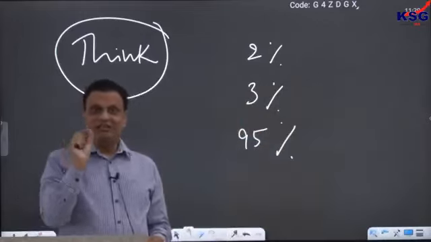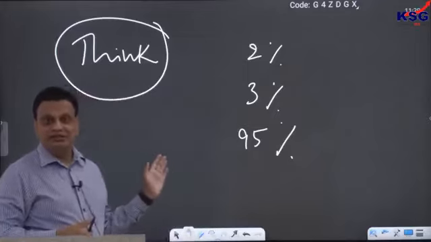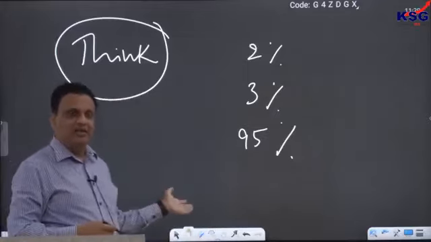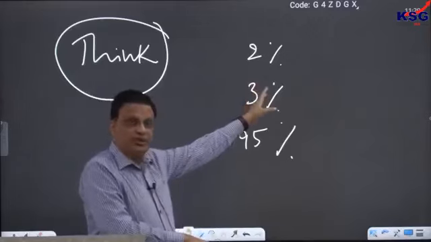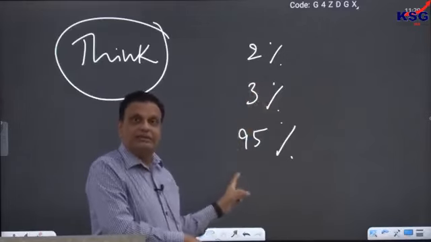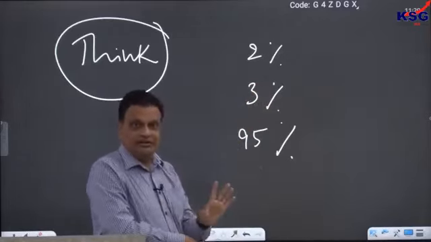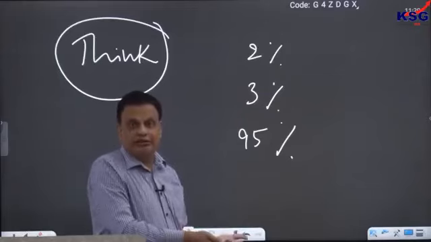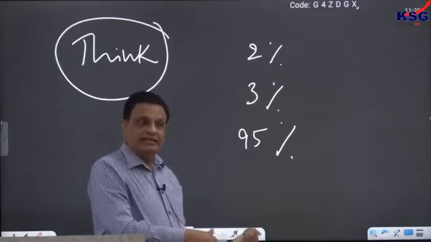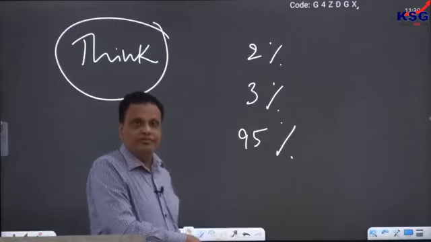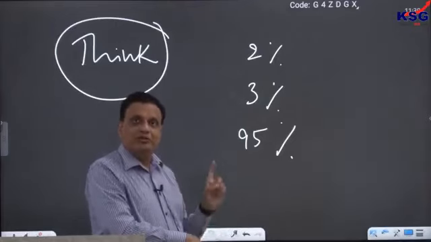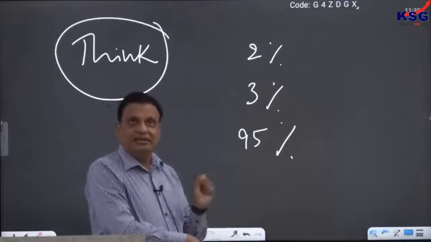That is how he understood, and that appears to be true to a great extent. Percentages may vary, but this idea is very interesting: 2% of people only think. 3% of people think that they think. They do not think actually, but they have the illusion of thinking. And 95% of people don't have that illusion also. Given a choice, they will prefer to die rather than to think.